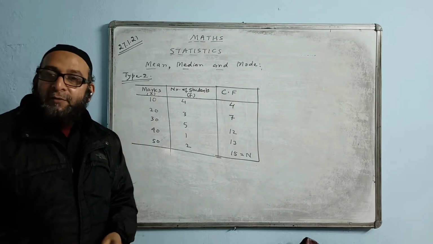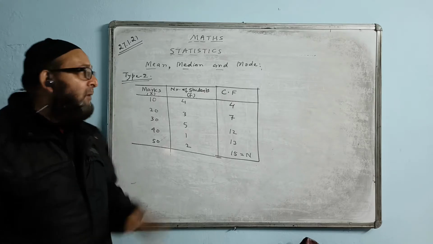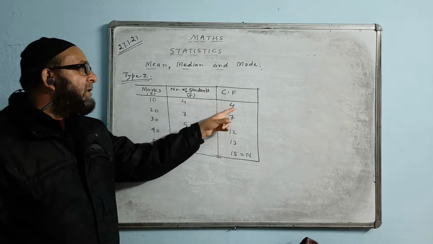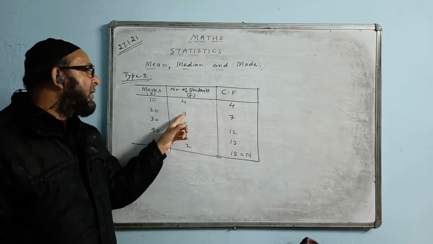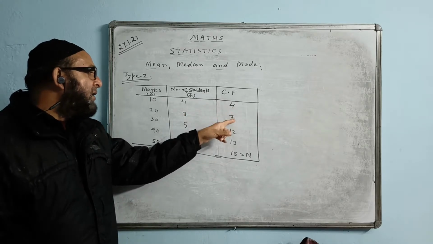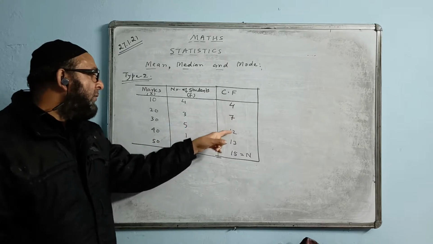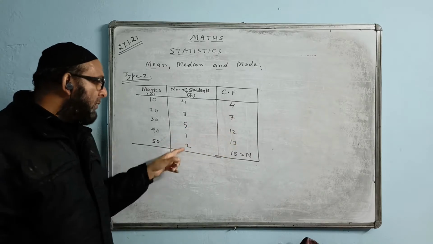Did you understand how we find cumulative frequency? Once again, keep the first number as it is and keep on adding. 4 plus 3 is 7. Whatever the answer, with that answer keep on adding. 7 plus 5, 12. 12 plus 1, 13. 13 plus 2, 15.